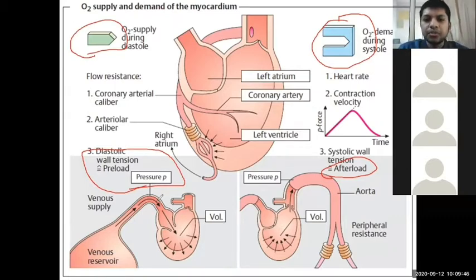If afterload increases, it increases the workload on the heart, and thereby it causes eccentric cardiomyopathy, right? Eccentric means the thickness of the wall increases.